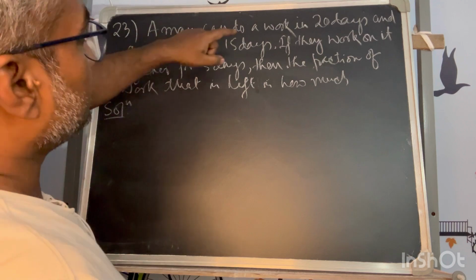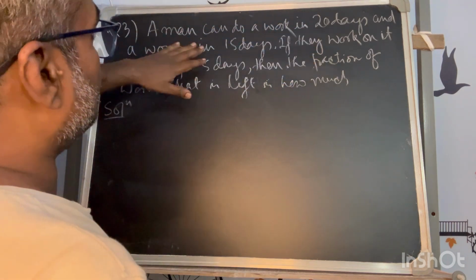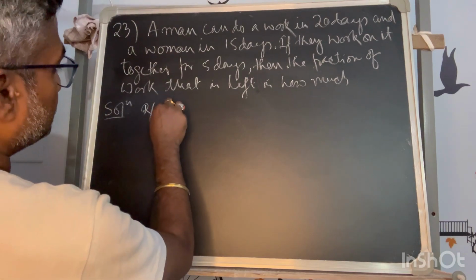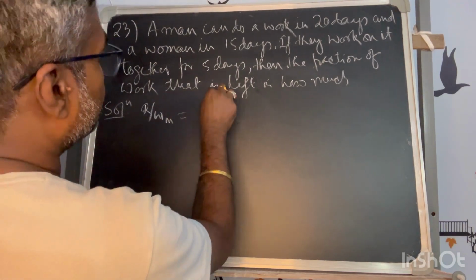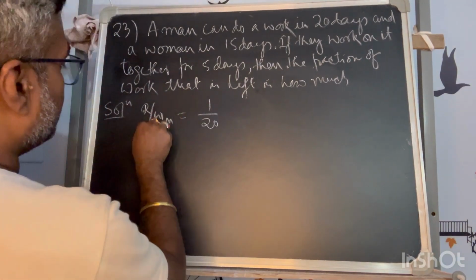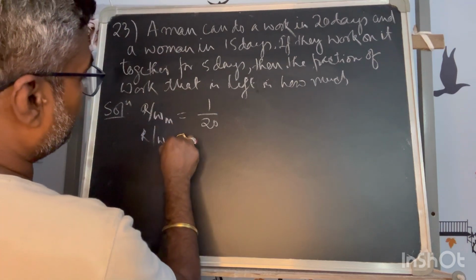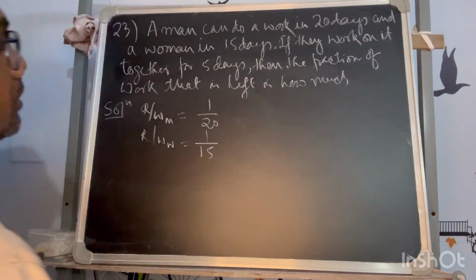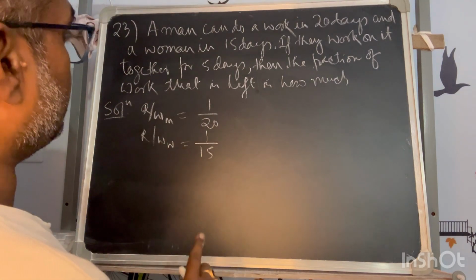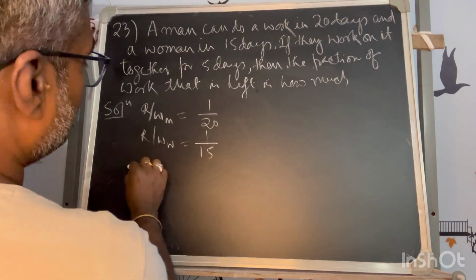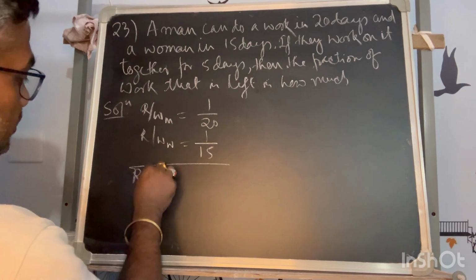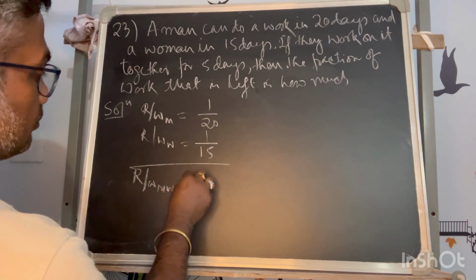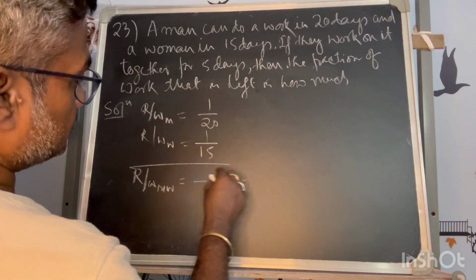A man can do a work in 20 days and a woman in 15 days. So the rate of work for man is 1 by 20 and the rate of work of woman is 1 by 15. When they work together, what is their rate of work? The LCM of 20 and 15 is 60. So 3 plus 4, that is 7 by 60 is the rate of work.